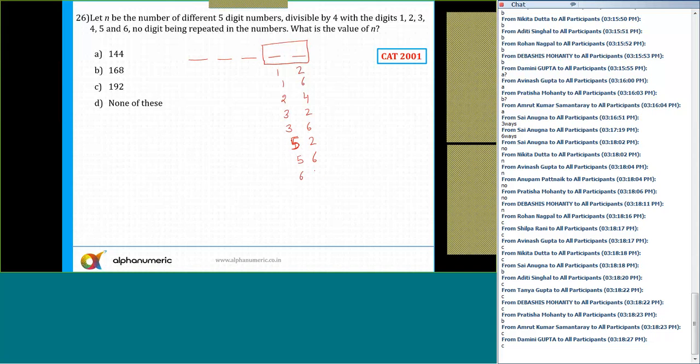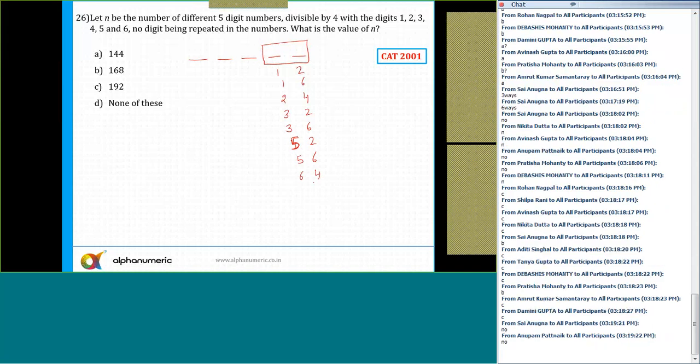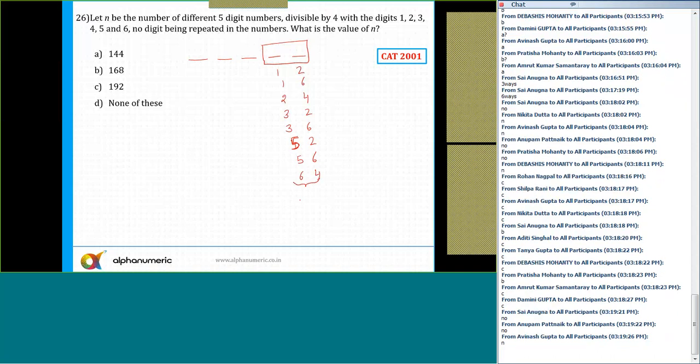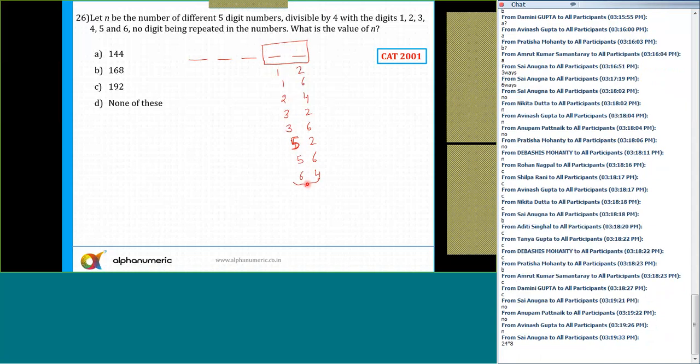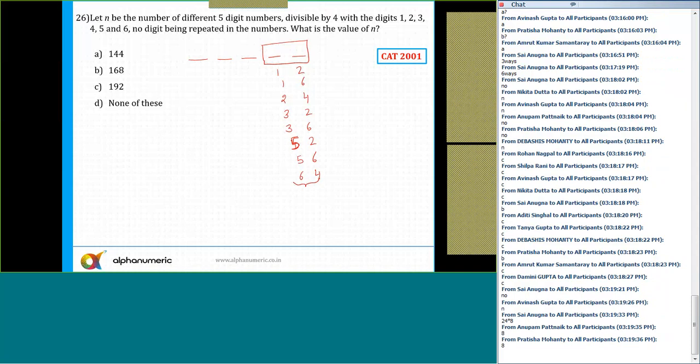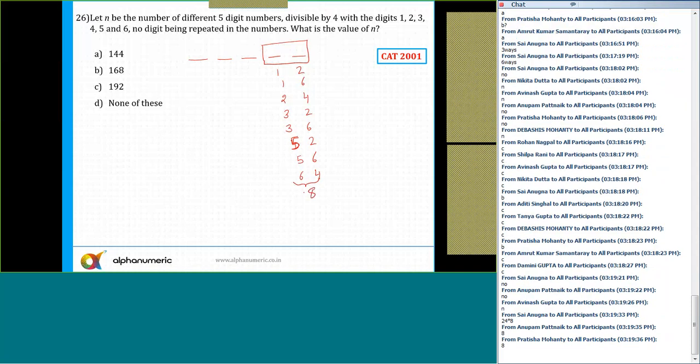And if I start with 6, then 64. Is there any other way in which the last 2 digits can be selected? No. So what is the total number of ways in which the last 2 digits can be selected? Let me count 1, 2, 3, 4, 5, 6, 7, 8. So there are 8 ways in which the last 2 places can be filled.